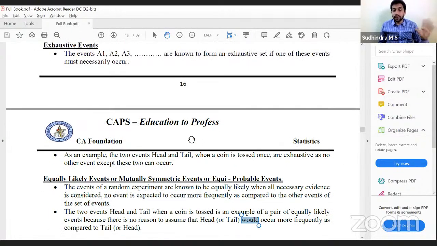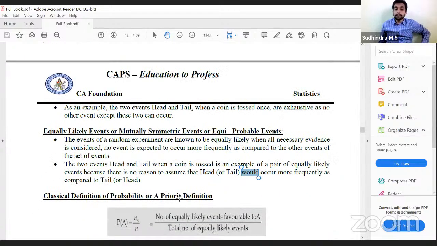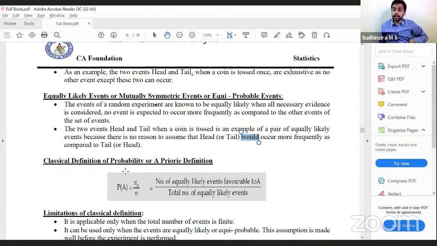So with this understanding, everyone has understood mutually exclusive, exhaustive, and equally likely. With this understanding, we can deep dive into the definition of probability. This is also called the a priori definition or classical definition. Why is it called the a priori definition? Because we should have prior knowledge of the events. Unless we have the prior knowledge, we cannot apply this. Simple. We need to know the total number of events and the favorable number of events. Favorable events divided by total events gives you the probability.